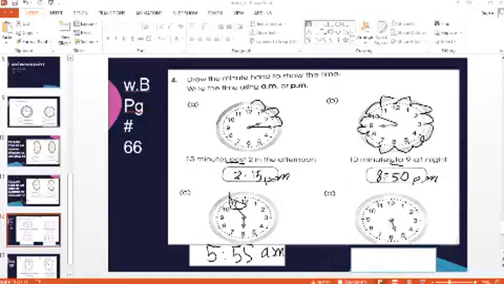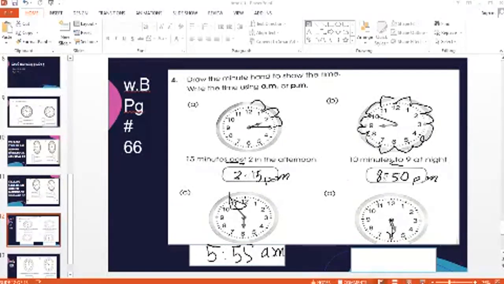Whenever you read the word half past, it means the minute hand should be on the 6, because this is just half of the clock. So half past is basically an easy one. You will quickly go to the 6 and draw your minute hand pointing toward the 6.